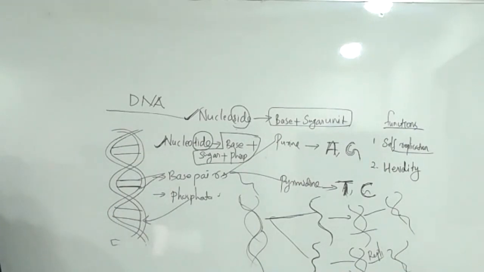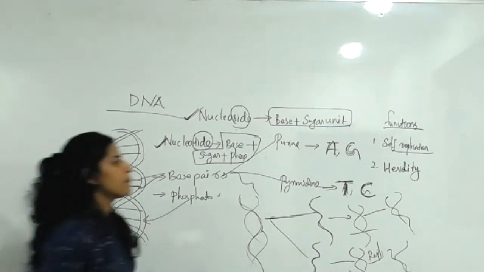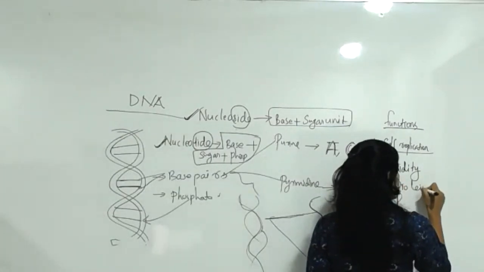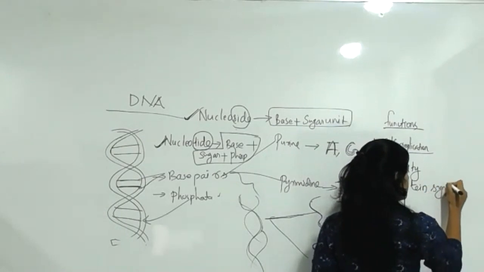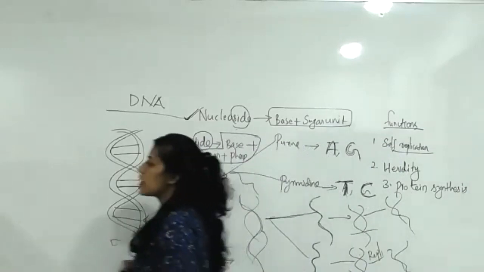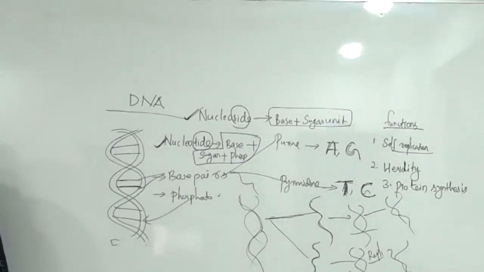Protein synthesis also, students. Another important function of DNA is protein synthesis. DNA is coded, meaning there is a specific sequence of base pairs present in the DNA, so there is a code of information in it.